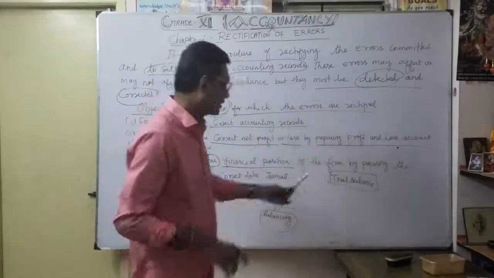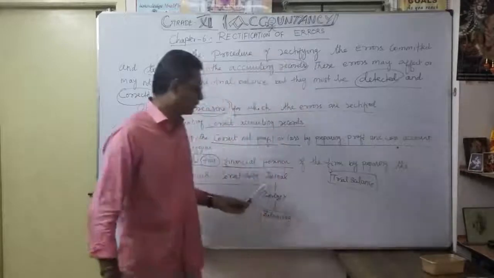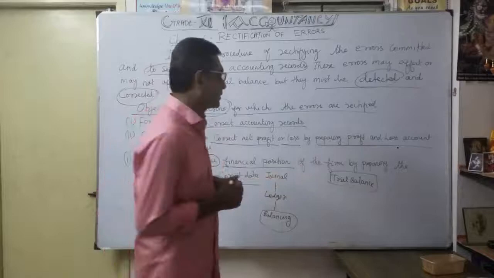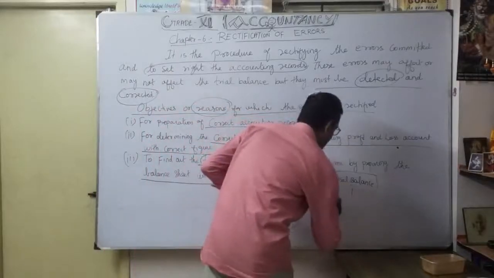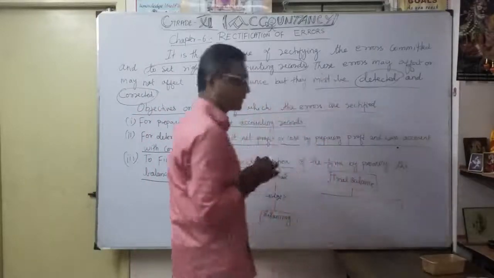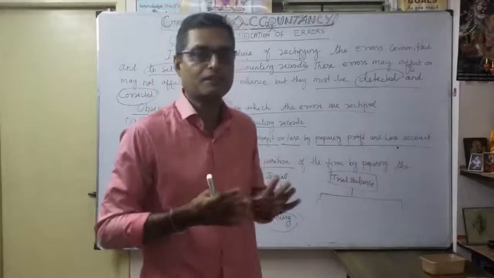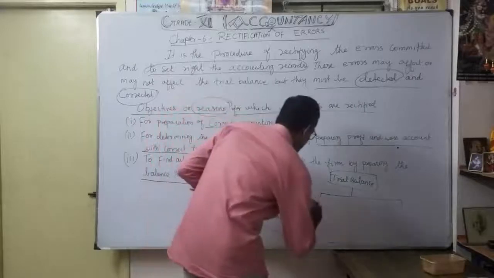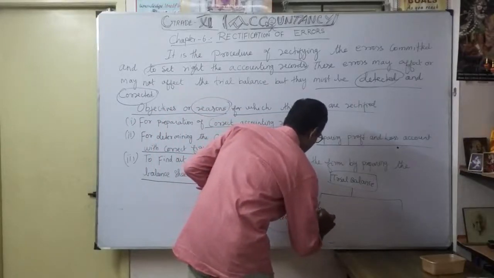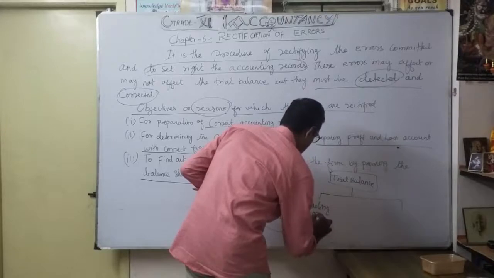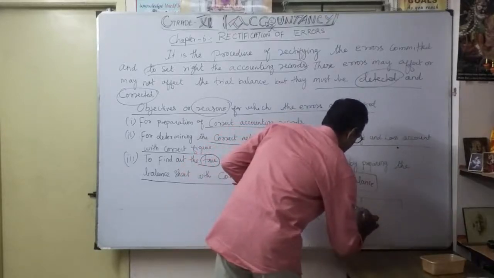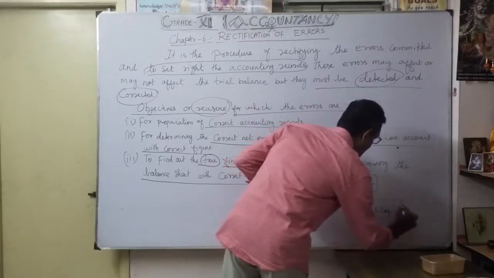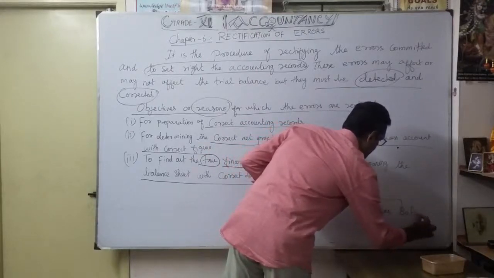So once up to this level, you want to identify, you want to detect any error, certify and make it corrected. Otherwise, what will happen? Up to the checking and verification of whether any error occurred or not in the trial balance. Once an error occurred, you want to detect it. Then only from the trial balance, you are going to prepare what? One is the trading account, that's the financial statement. Trading account, thereafter profit and loss account, finally balance sheet. That's what the financial position.